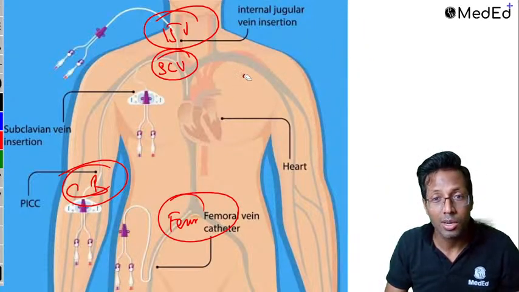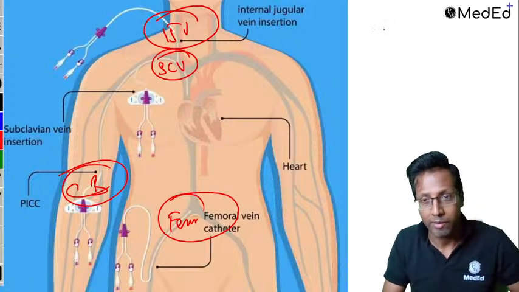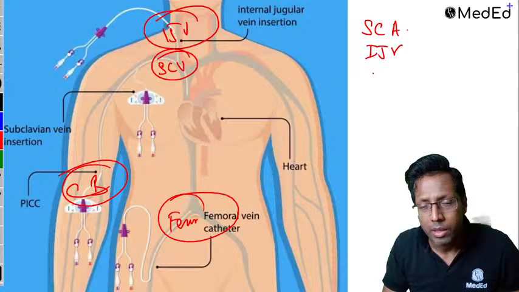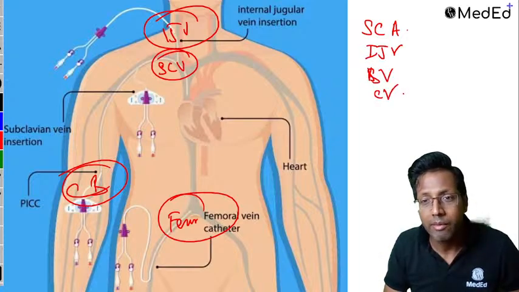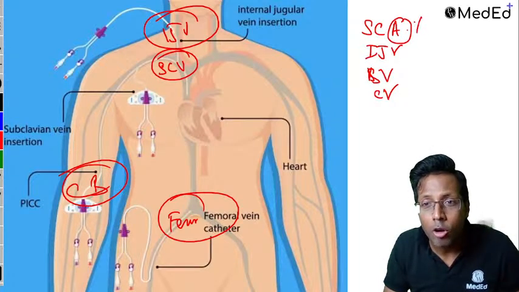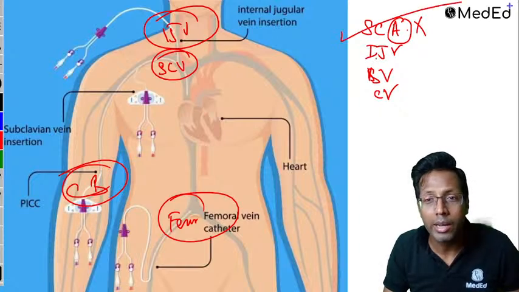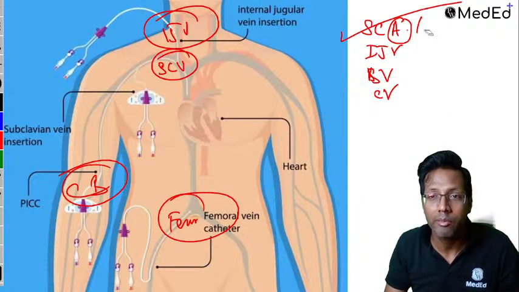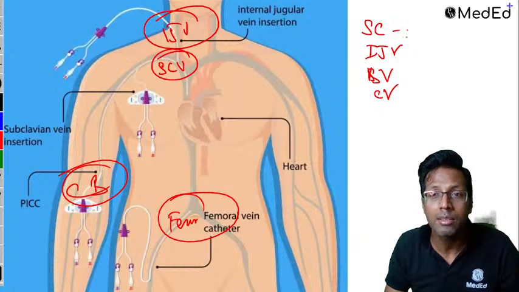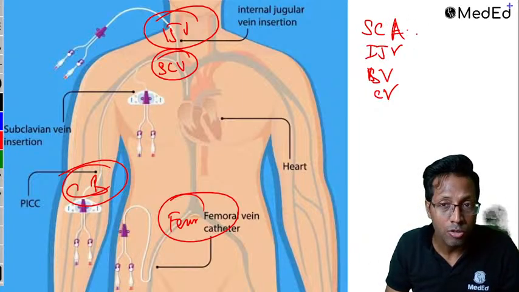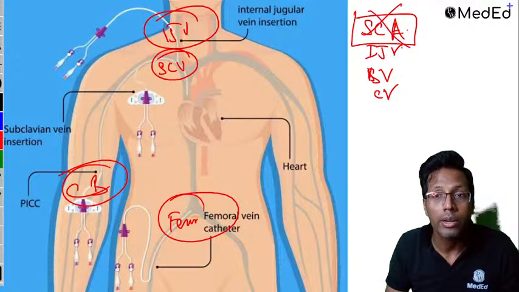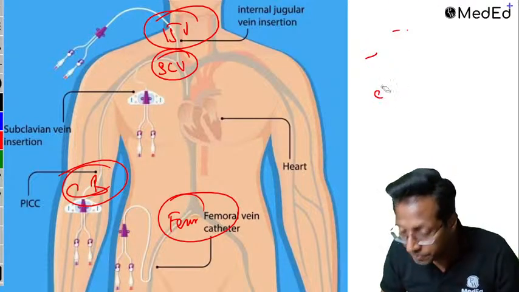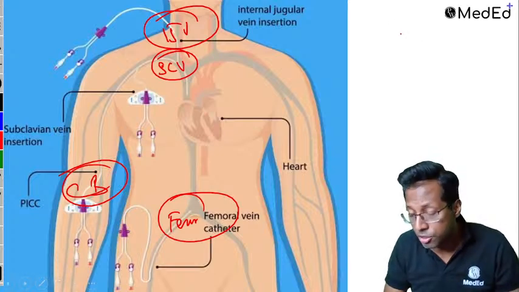I set up this question, where I have given subclavian artery, internal jugular vein, then there is basilic vein and cephalic vein. No one sees that I have given one option as artery. They see subclavian, tick, sir, basilic or cephalic, this is the correct answer. No yaar, ये पीछे vein है, this was given as an artery. Please read that it is an artery which has been given as an option. So this artery is wrong, it is supposed to be inserted inside a major vein. Okay, correct. I am coming to the thoracic duct injury also.